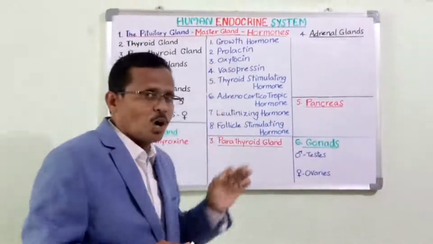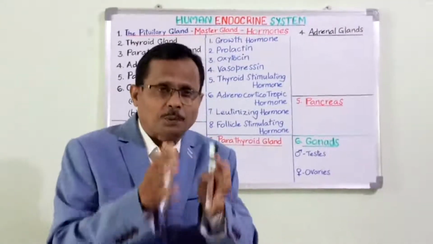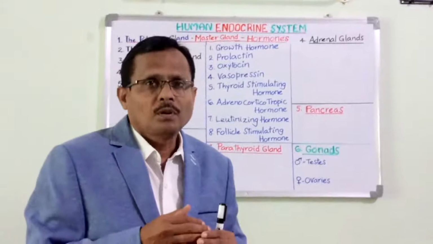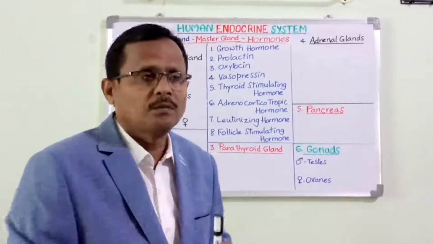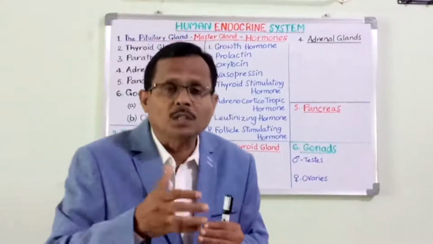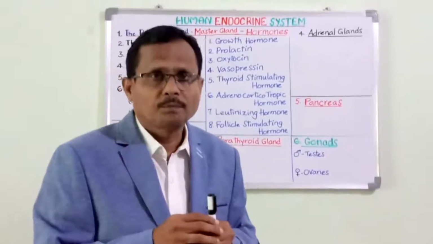Then vasopressin. This is an important and interesting hormone that is responsible for reabsorption of water into the body. Generally, excess water is sent out in the form of urine when kidneys filter the blood, separate the excess water and send it out from the body through urine.